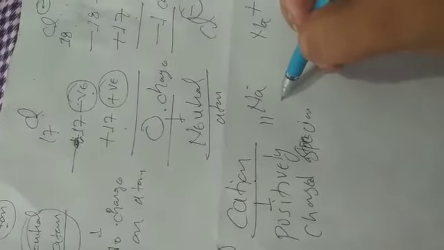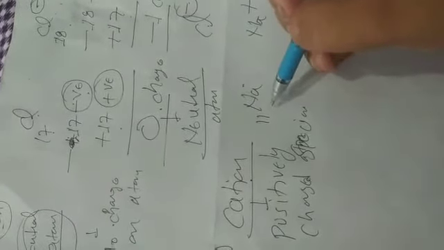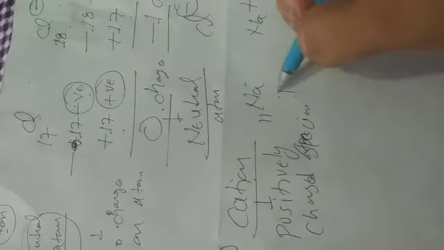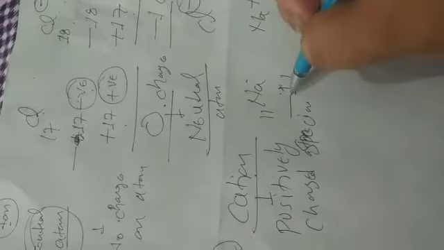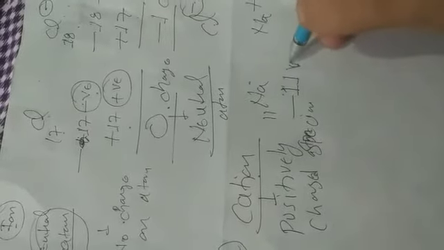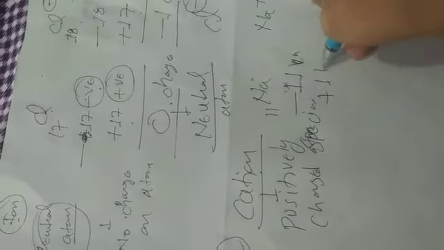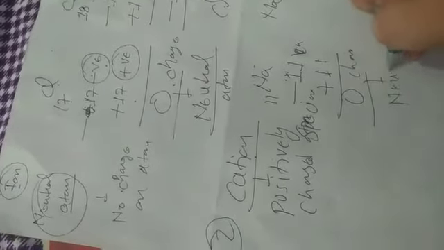In sodium there are 11 negative charge and 11 positive charge, so it has zero charge, meaning neutral.